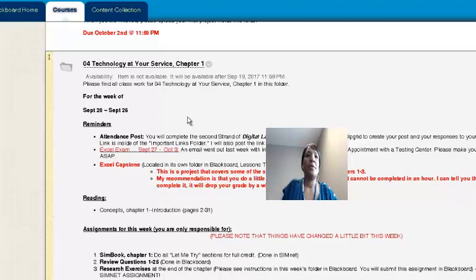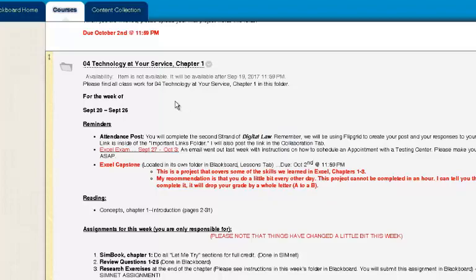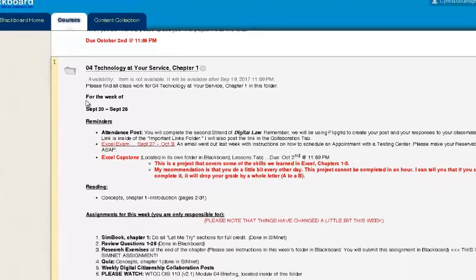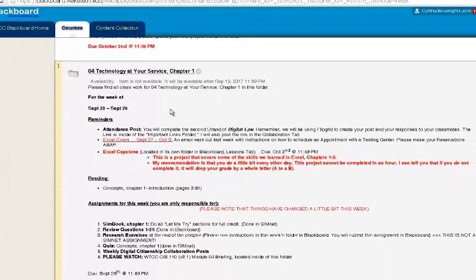So we're starting a new chapter. We're done with Excel now, and this is what you will see tomorrow night at 11:59. You'll see it for the week of September 20th through 26th. But if you notice, we're not doing Excel anymore because we're finished. So we will start our Technology at Your Service chapter, our introduction chapter.